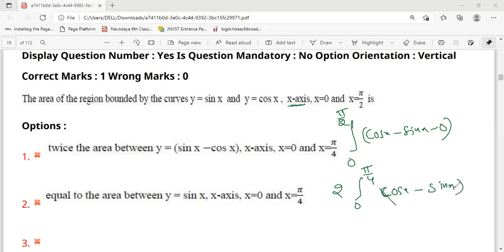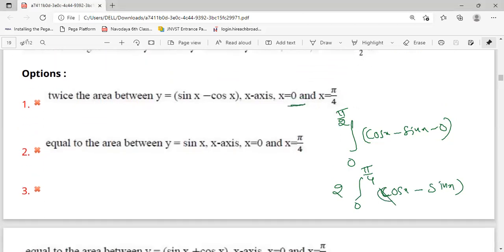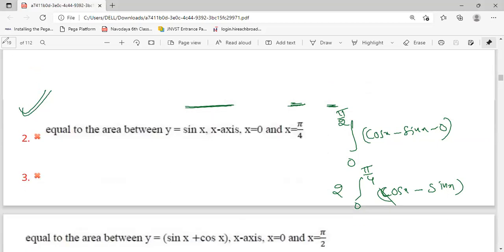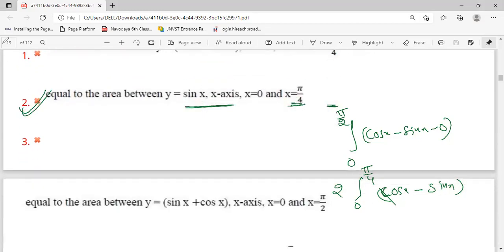Okay, now see what are the options here. This is 0 to pi by 2, so twice means this is pi by 4, 0, sin x minus cos x. Actually this is not the correct option. This fourth one is not the correct option because they said only y is equal to sin x minus cos x, and x is equal to 0 and x is equal to pi by 4. This is our correct option. Next.